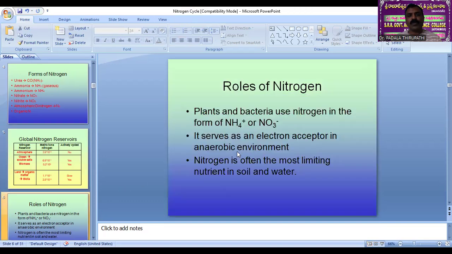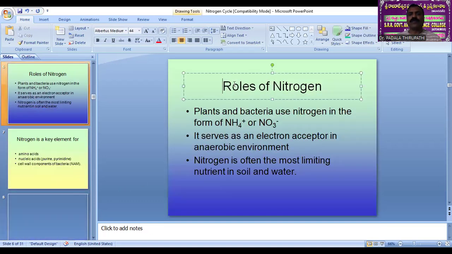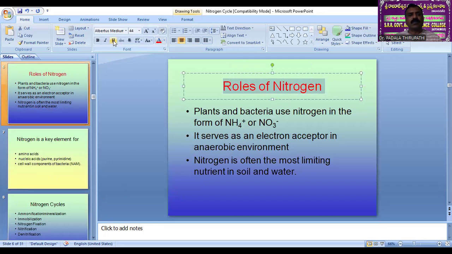Yes, sir. Okay. Then what is the role of nitrogen? We know that in all living organisms, including animals and plants, nitrogen is a very, very important macronutrient, held responsible for all physiological activities, including enzyme actions and physiological functions like respiration, even photosynthesis.